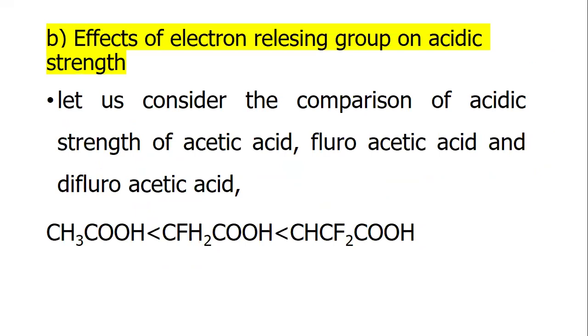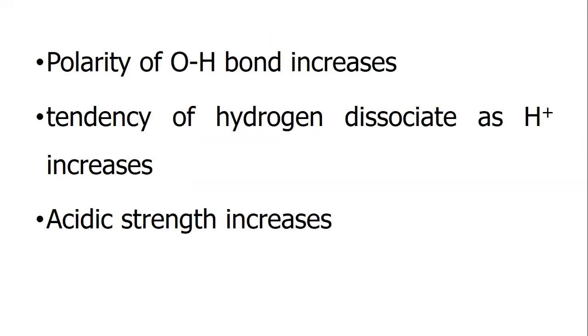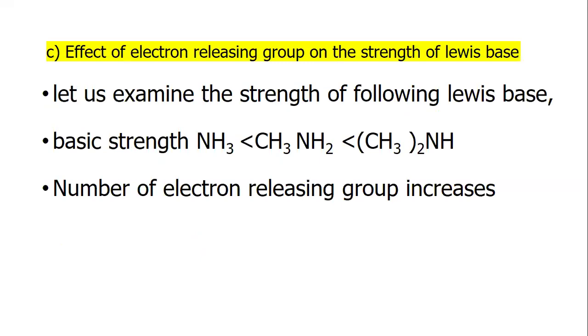Let us consider the comparison of acidic strength of acetic acid, fluoroacetic acid, and difluoroacetic acid. Number of electron withdrawing groups increases. Electron density between the OH bond decreases. Strength of OH bond decreases. Polarity of OH bond increases. Tendency of hydrogen to dissociate as H plus increases. Acidic strength increases.